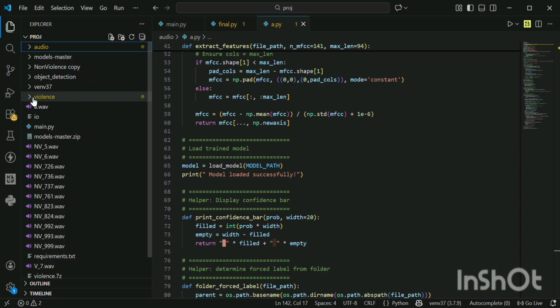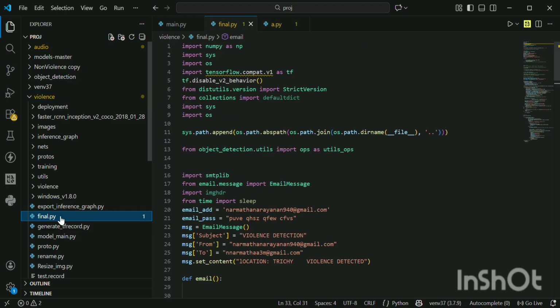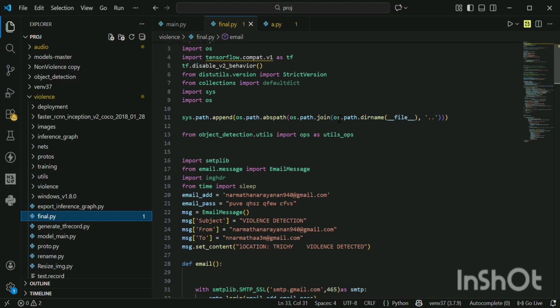This is the last part of the code. This is where it prints results and sends email. Print audio predictor prints a header. It just makes the output look neat. Print file shows which file we tested. Then print model probability. Print subheader tells us the next line will show the percentage.